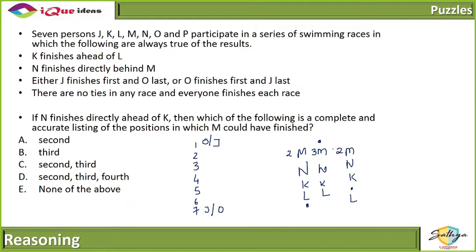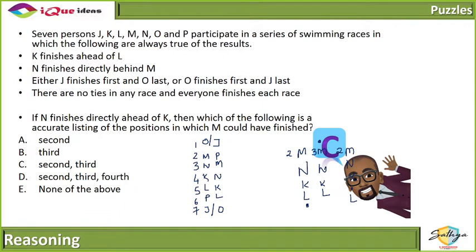So either it can be in the second position with M, N, K, L and P, or it could be at P, M, N, K and L, but no other position. So second and third, that is option C, is the one which satisfies our condition the best. Are we together, everybody?